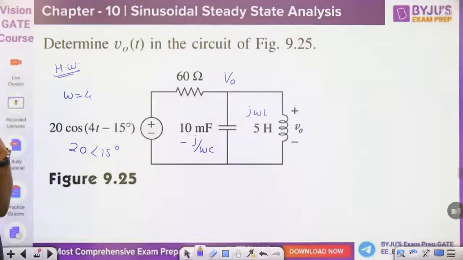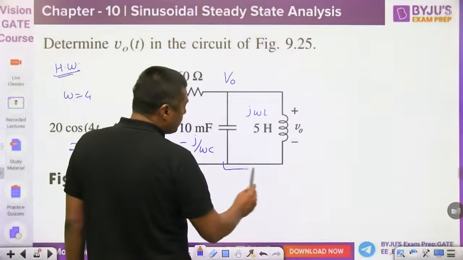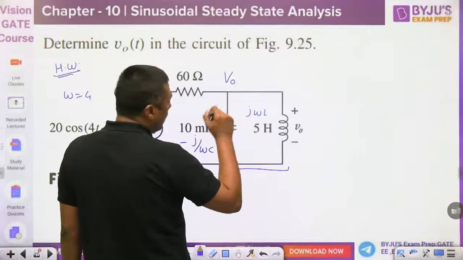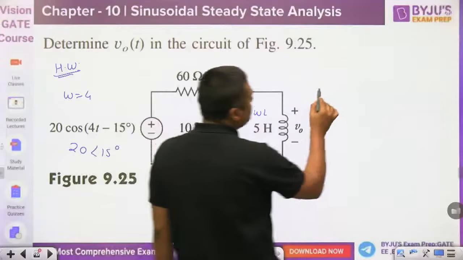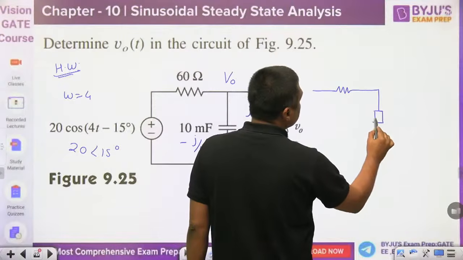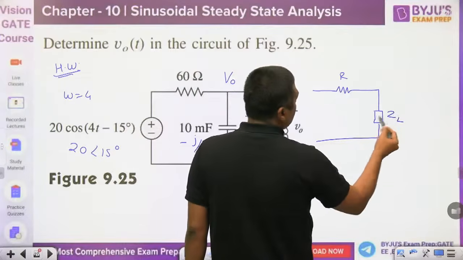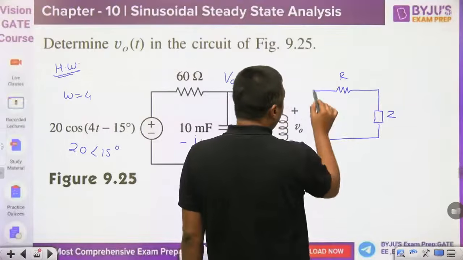Or what is the other method? You can find the parallel combination of these two. Once you have the parallel combination, you can convert it into a single impedance Z. And this is the voltage.